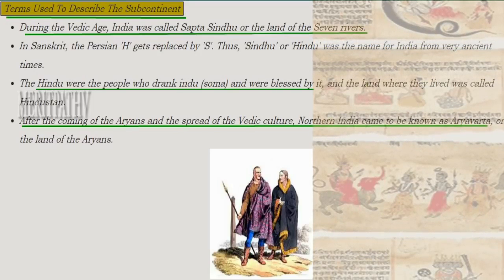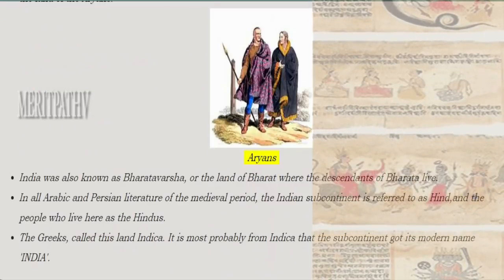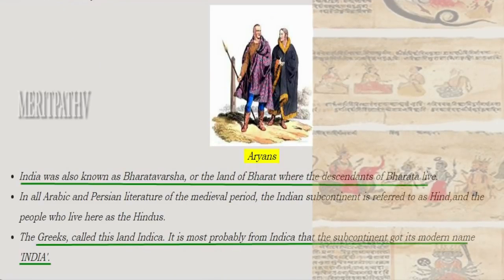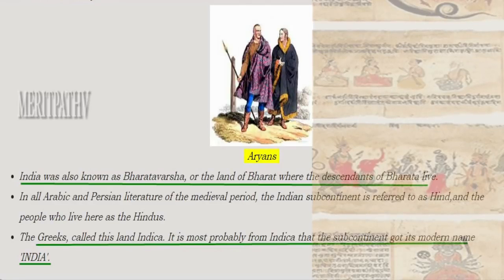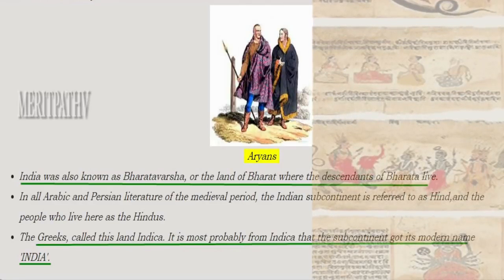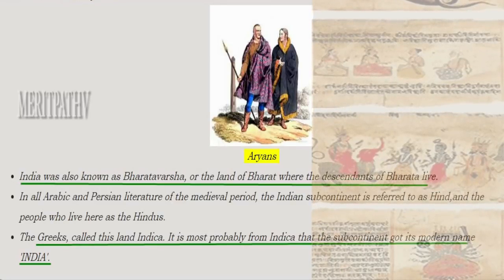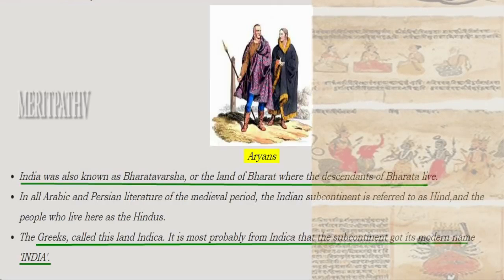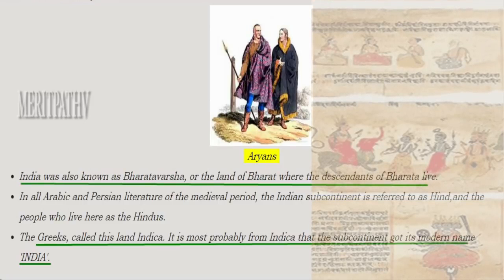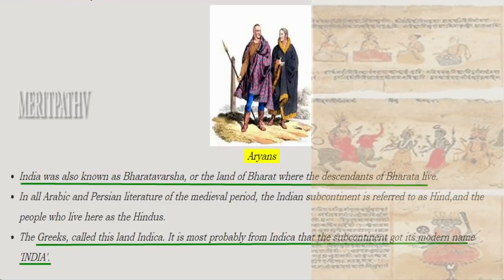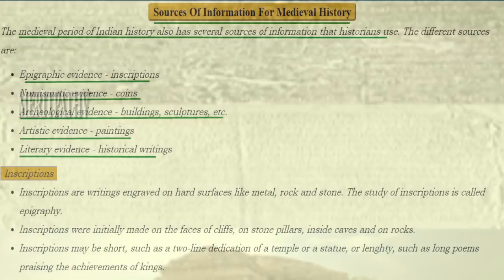Northern India was known as Aryavarta or the land of Aryans. So these were the Aryan periods shown in this image. India was also known as Bharatvarsha or the land of Bharat, where the descendants of Bharata lived. In all the Arabic and Persian literature of the medieval period, the Indian subcontinent is referred to as Hind, and the people living there are referred to as Hindus. And the Greeks called the land Indica.